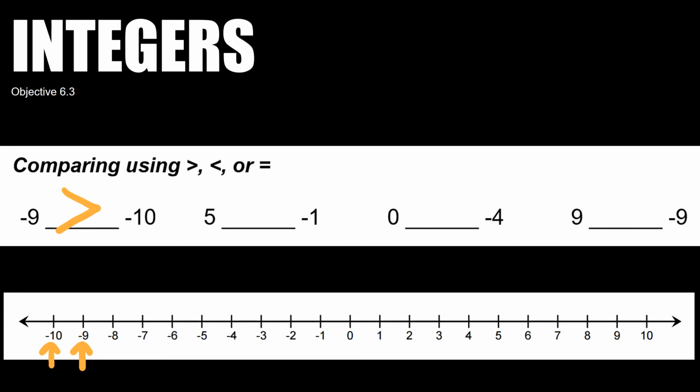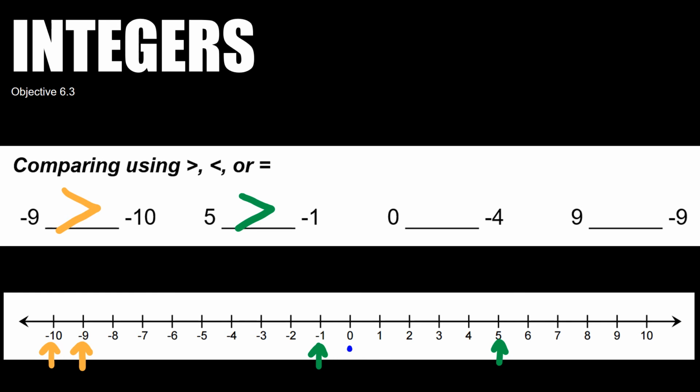So next one up, we have 5 and -1. I'm going to highlight 5 and -1 on our number line. I know that all positive integers are greater than our negative integers, so I'm going to use the greater than sign. But if I think of a real life scenario, think back to our sea level. If I was going to be either 5 feet above sea level or -1, so 1 foot below sea level, where would you rather be standing if there was a shark in the water? Just saying.